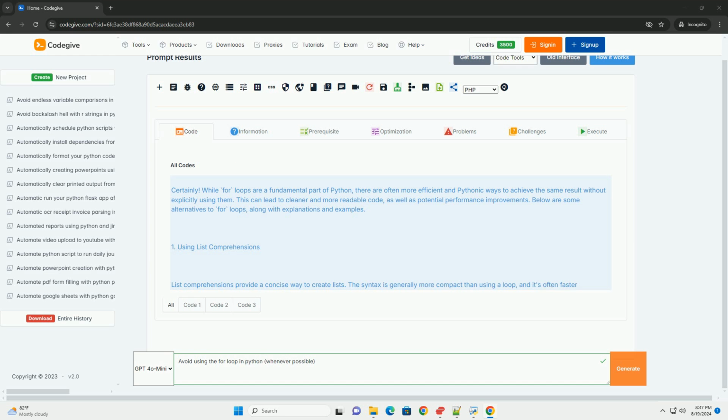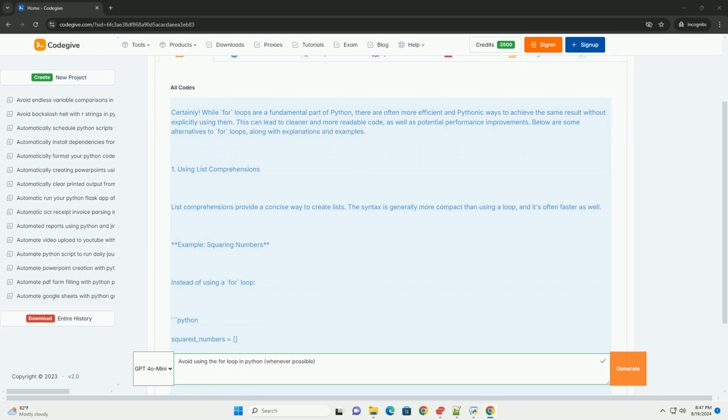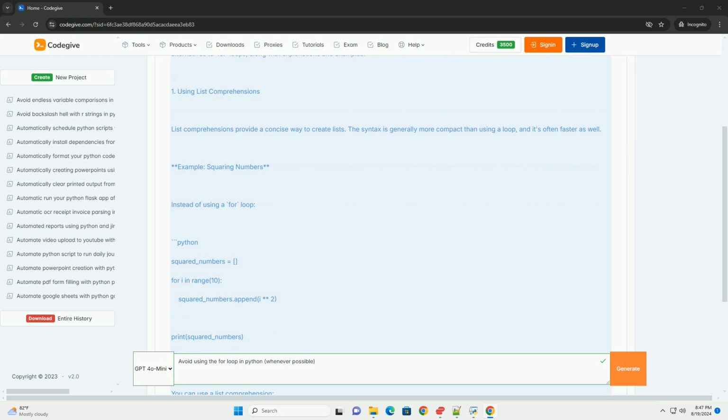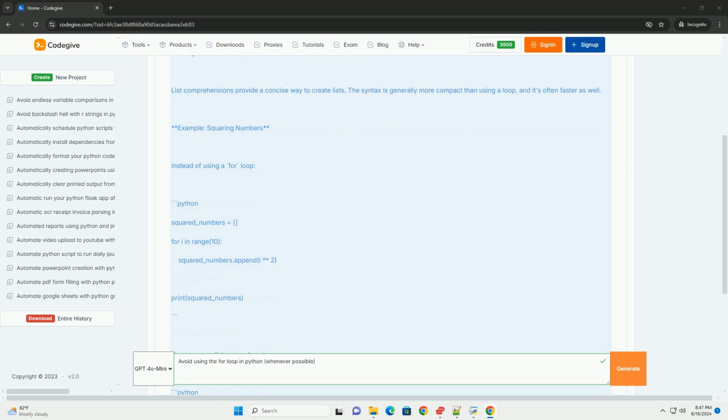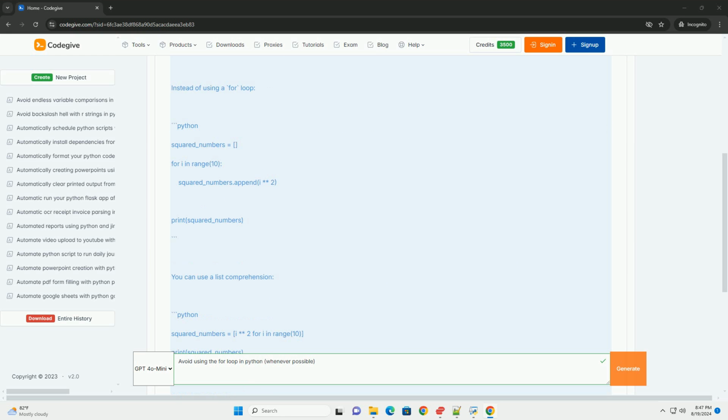1. Using list comprehensions. List comprehensions provide a concise way to create lists. The syntax is generally more compact than using a loop, and it's often faster as well. Example: squaring numbers. Instead of using a for loop: squared_numbers = [], for i in range(10): squared_numbers.append(i**2), print(squared_numbers). You can use a list comprehension: squared_numbers = [i**2 for i in range(10)], print(squared_numbers).